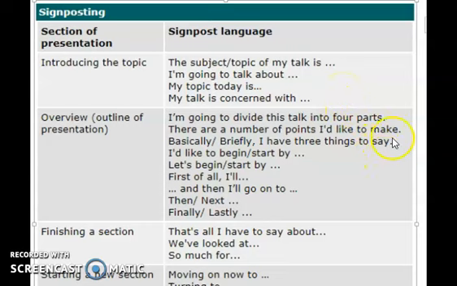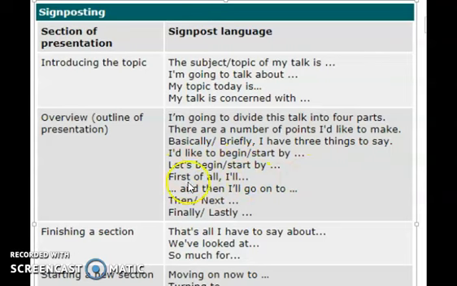And when the speaker is trying to give an overview outline of the presentation, he will use phrases such as: I'm going to divide this talk into 4 parts. There are a number of points I would like to make. Basically, or briefly, I have 3 things to say. So here the speaker is trying to take you somewhere where he is going to explain more.